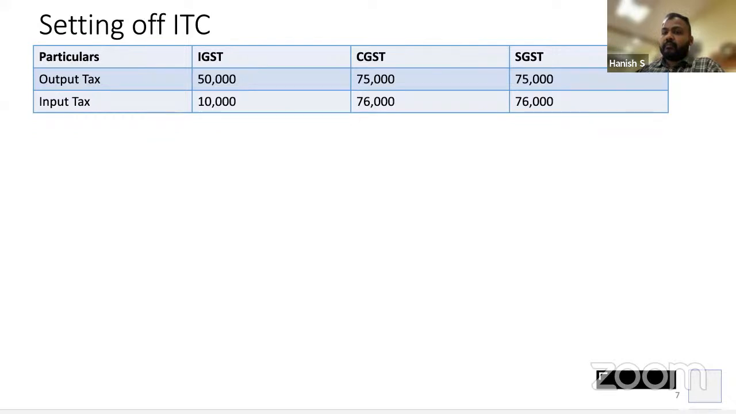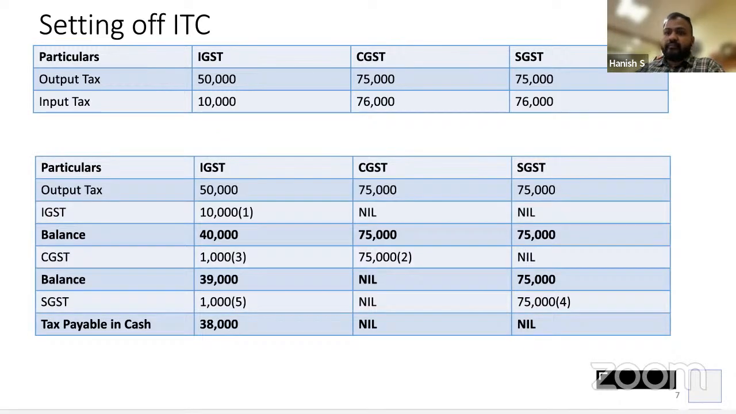IGST 38,000 is the answer, is it? Yes, sir. Okay. So output is 50, 75, 75. First I adjust 10,000. Then I have 75,000, which I adjust against CGST. Then I have extra 1,000. Similar cases with SGST. So balance liability in cash for IGST will be 38,000. Clear?